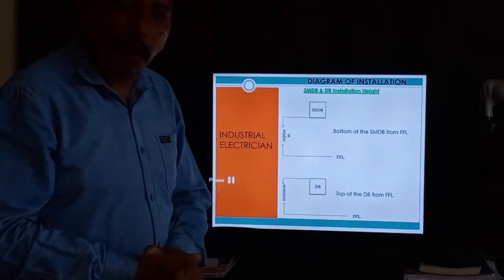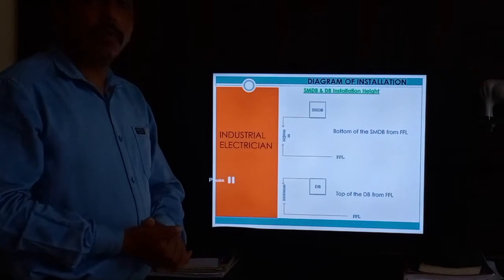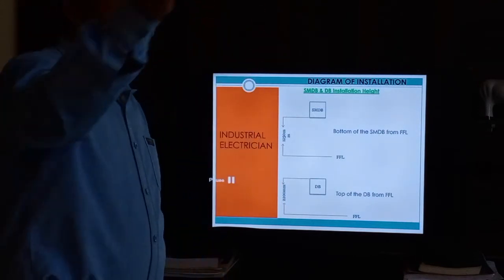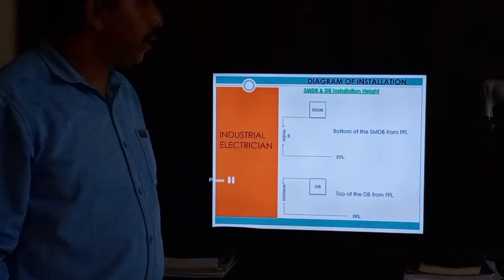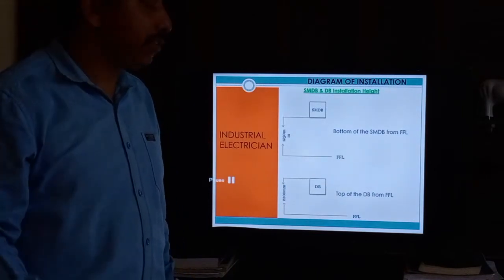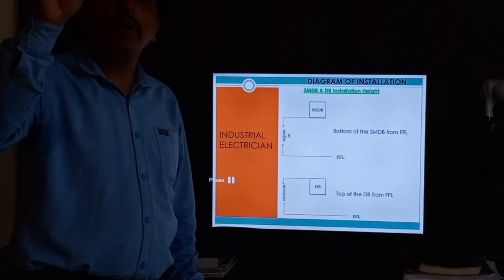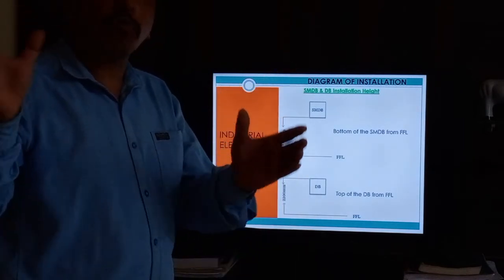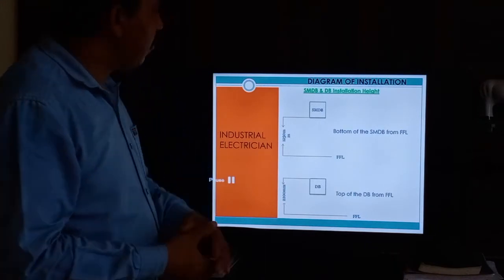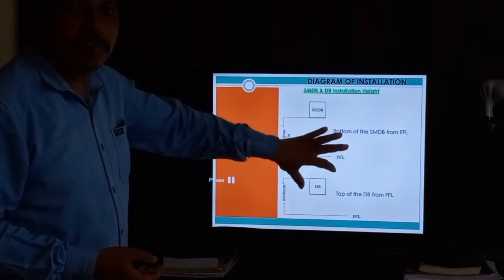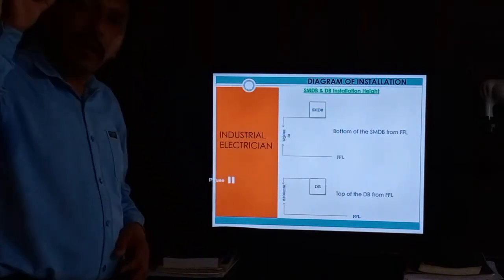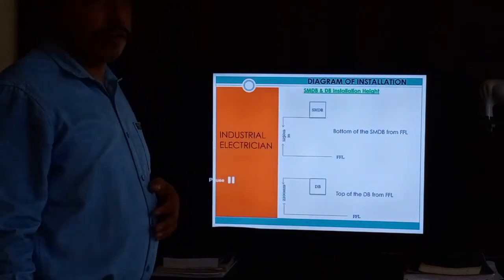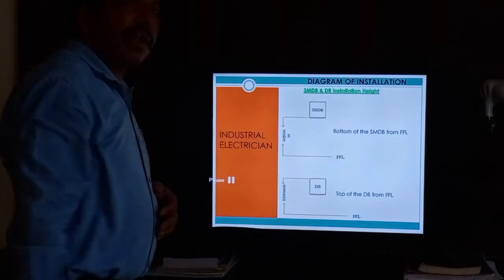Little bit of a problem. So at that time your engineer makes the next height and gives it in the DB schedule. This is sometimes only 5%. If the electrical room has some issues, at that time this measurement changes, but 95% is the same measurement. 95% is the same measurement.